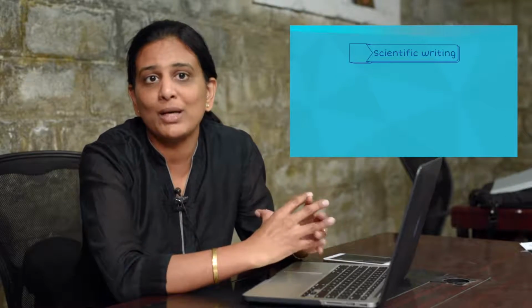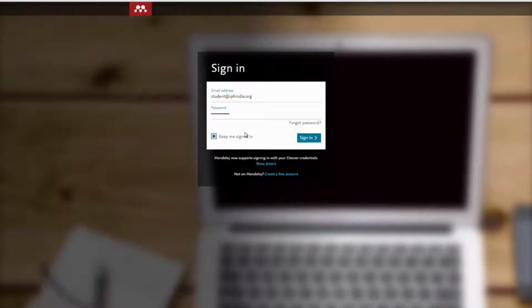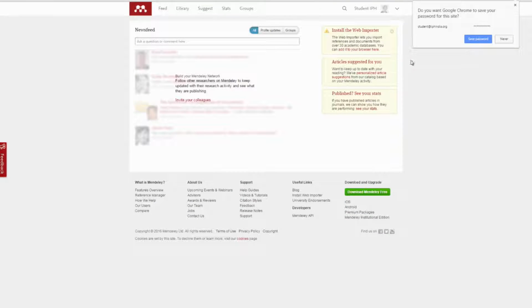To give you a little more detail about the structure of the course, there are mainly 3 modules. The first one is on scientific writing, the second one is on citing and reference management, which also includes a little on ethics in publication, and the last module is a more detailed one about using Mendeley and being able to use software to manage your references.